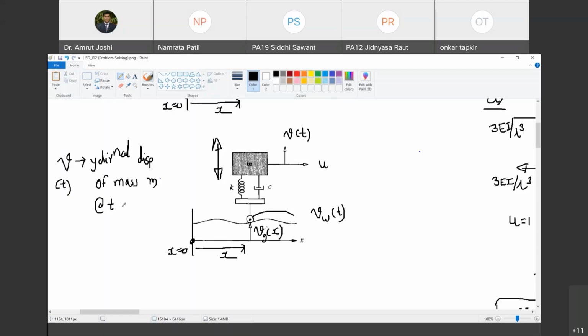So therefore, now instead of calling this as V of t, I will call this as V1 of t. What is V1 of t? It is absolute y directional displacement of mass m at given instant of time t. Happy? Absolute displacement. Then I will call V1 dot of t as what? Bolo? Absolute velocity, y directional velocity of mass m at time t. Are you able to understand this, or should I repeat this one?